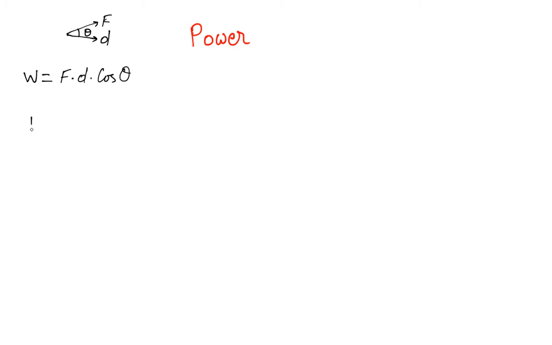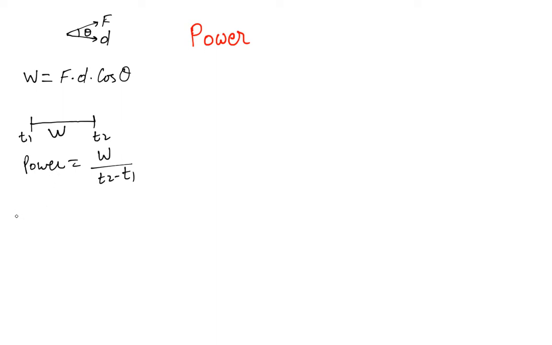And let's say you do some work from time t1 to time t2, then power is defined as W divided by t2 minus t1. So power is sort of a representation of how much effort you put in doing this work. If you do it faster, then you put a lot of power in doing it, but if you did it slower, that means you put less power in doing the same work. So that's how we define power.